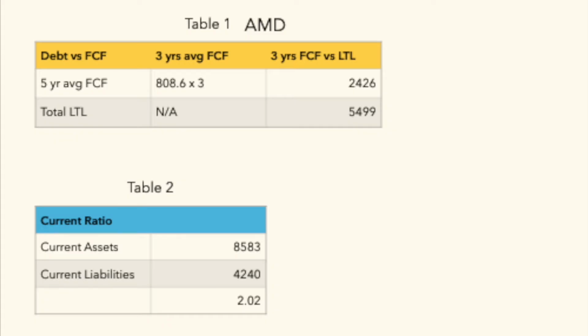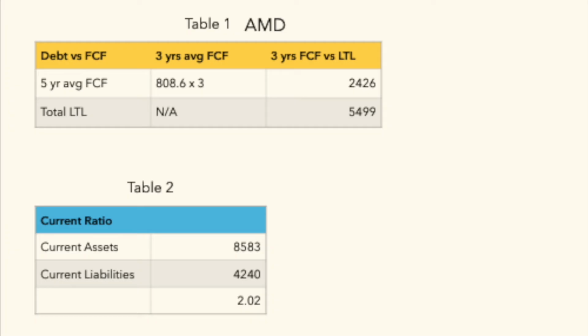Now the first thing I like to look at is the average of their last 5 years of free cash flow, which was about $108 million. Then multiply that figure by 3, and we get about $2.4 billion. Now we want that number to be bigger than their long-term liabilities. In this case, it's not. Their long-term debt is about $5.5 billion.